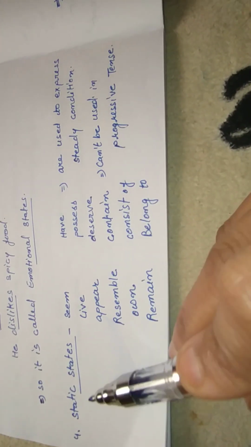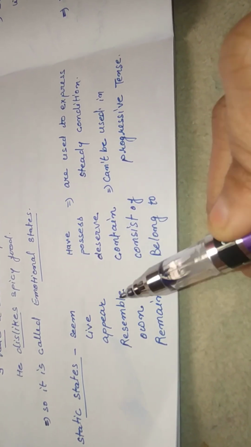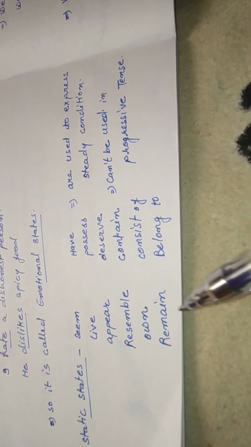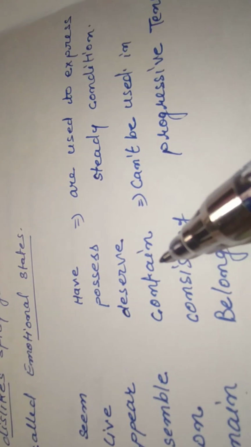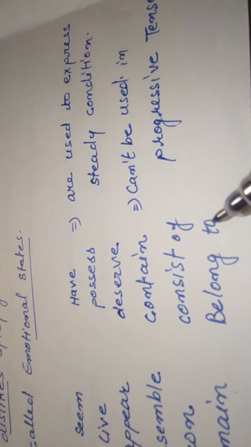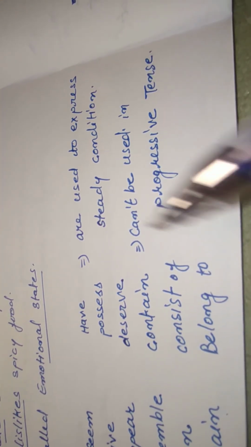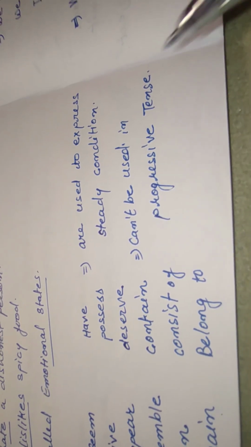At last, static states. Some verbs given here: seem, live, appear, resemble, own, remain, have, possess, deserve, contain, consist of, belong to are used to express a steady condition. These cannot be used in the progressive tense.